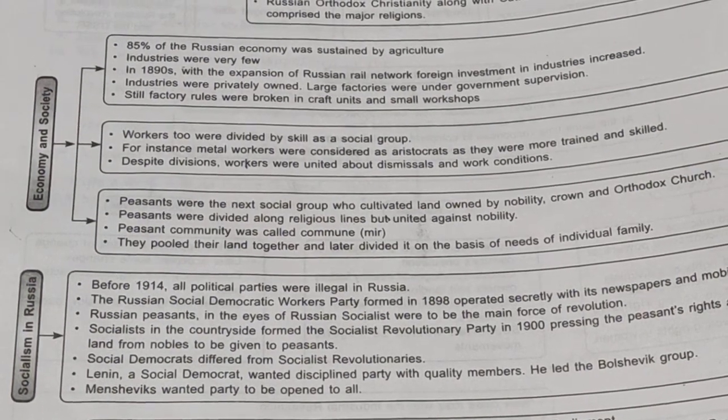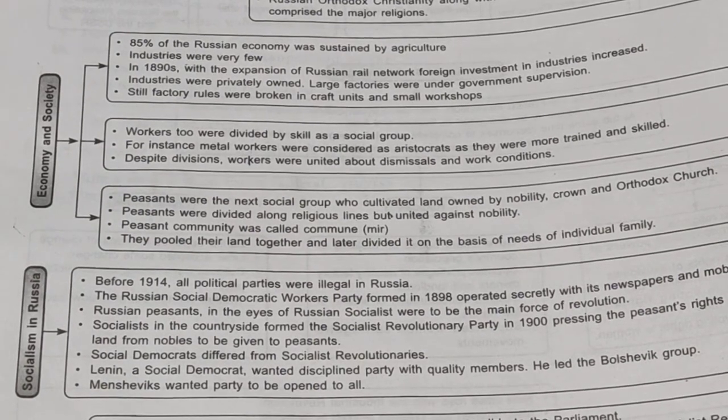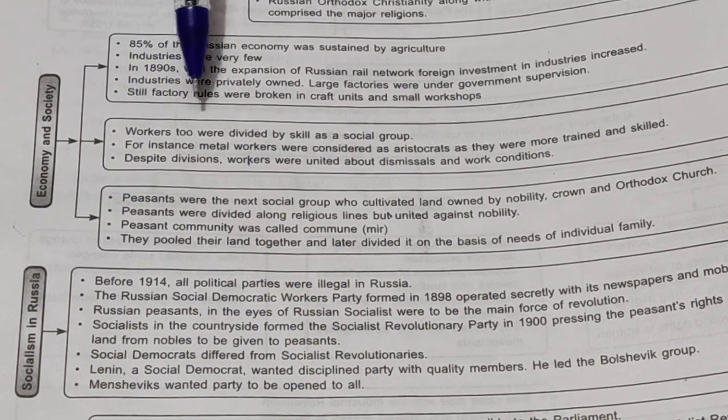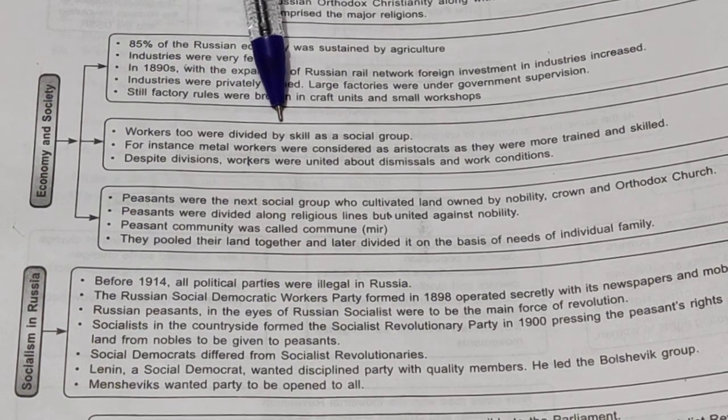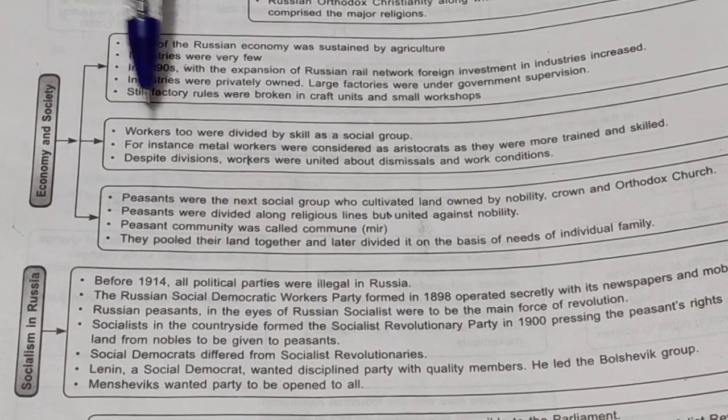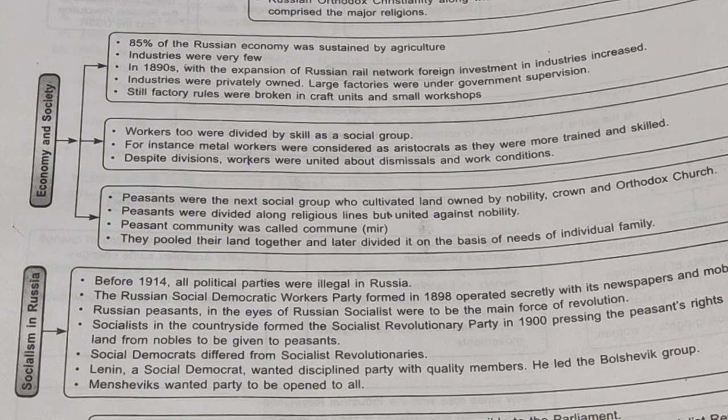Now in this video we are going to see what kind of society was there in Russia. As we have seen in the various topics in history, society was always divided. Here also the workers were divided on the basis of their skills, quality and training, whether they are trained, skilled or unskilled workers.